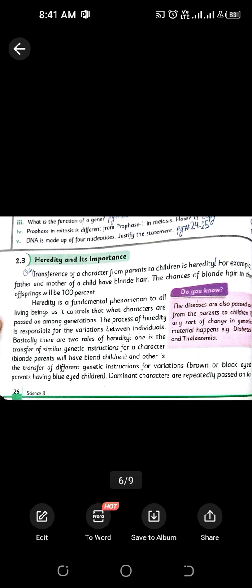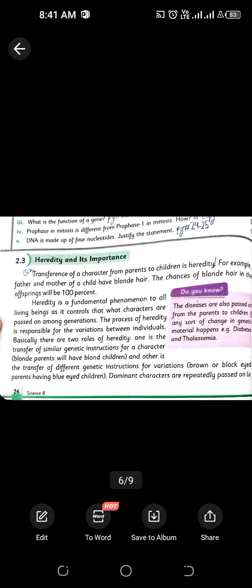Heredity is also responsible for variations. It's not necessary that all the characters the parents possess would be transferred accurately, 100%, to their children. It might be possible that there is a variation in the offspring.